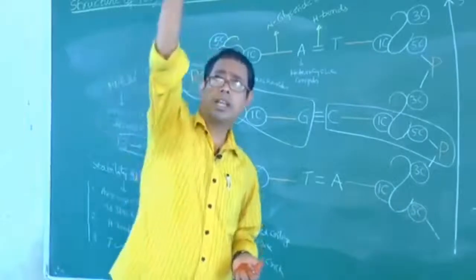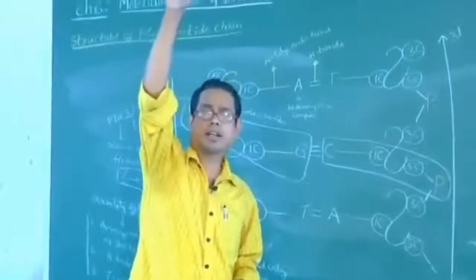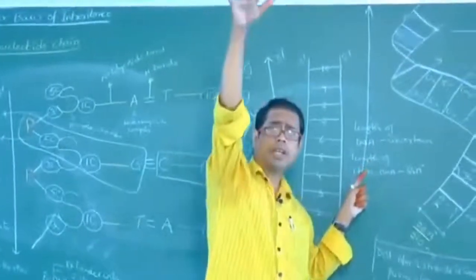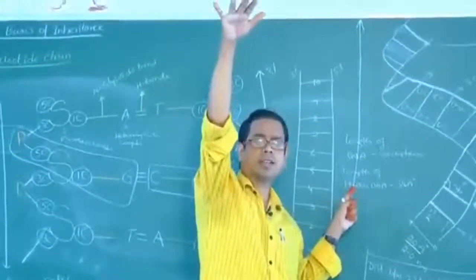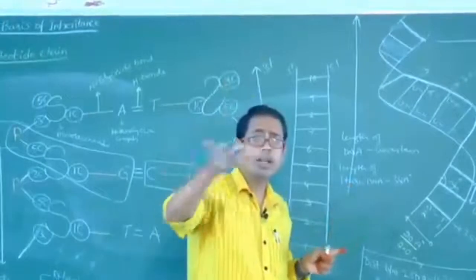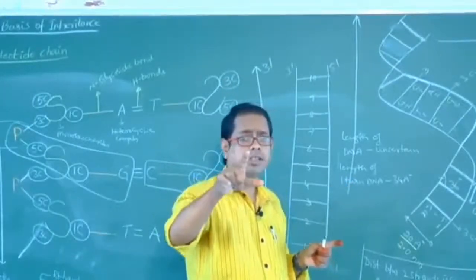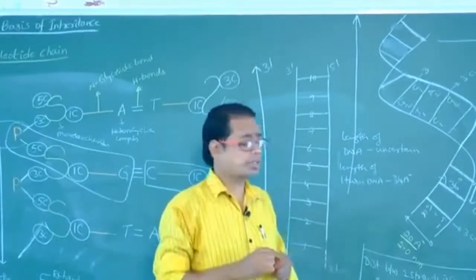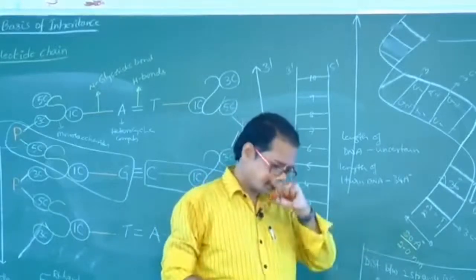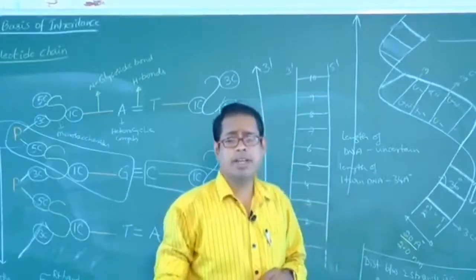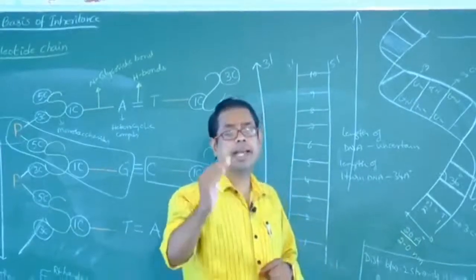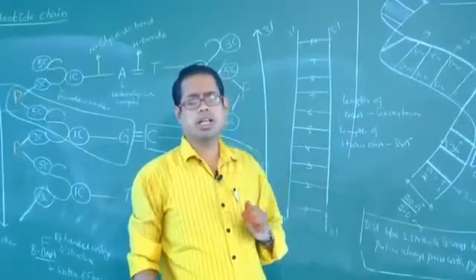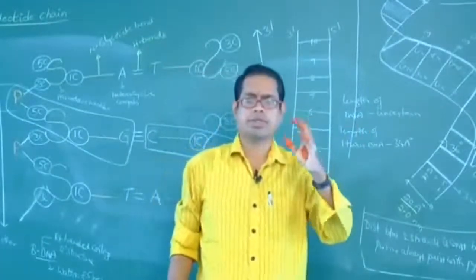Length of DNA is uncertain. See, look at here. Length of DNA is uncertain. Length of one turn of DNA is 34 angstroms. Diameter of DNA is 20 angstroms. Radius of DNA means 20 by 2, 10 angstroms. Next, number of steps in one turn of DNA, 10 steps.